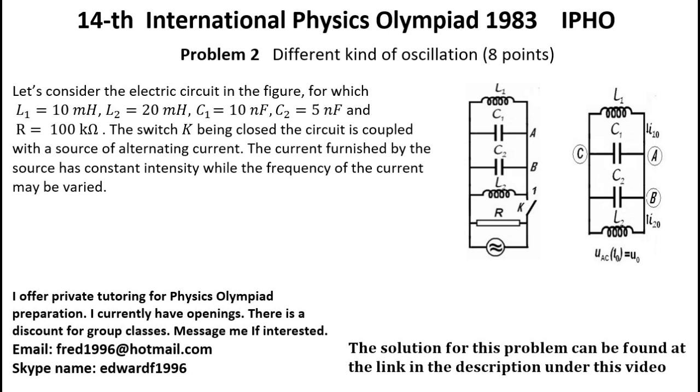Problem 2. Different kind of oscillation, 8 points. Let's consider the electric circuit in the figure, for which L1 equal 10 mH, L2 equal 20 mH, C1 equal 10 picofarad, C2 equal 5 picofarad and resistor R equal 100 kilo. The switch K being closed, the circuit is coupled with a source of alternating current. The current furnished by the source has constant intensity while the frequency of the current may be varied.